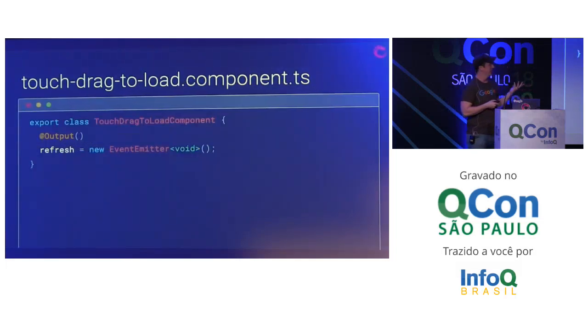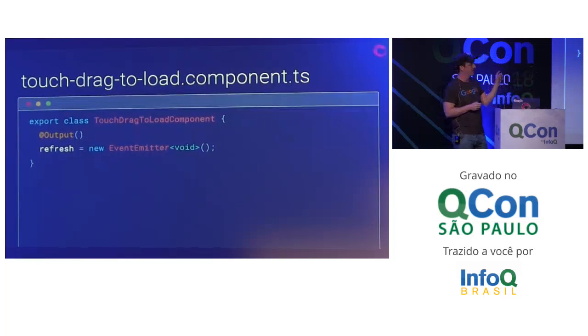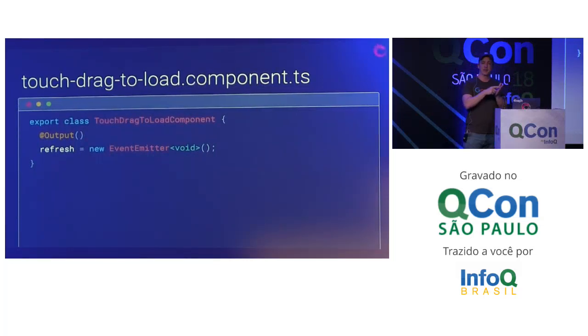So let's just get started with the touch drag to load component. Aside from all the Angular stuff, the component declaration and stuff that you normally have at the top, what we have is just a class, and this output annotation here. This is just an Angular thing that says, hey, this is something where I can actually register an event on this component in my template. And then event emitter is another Angular thing that says this refresh is a place where, if I imperatively call emit on it, then wherever someone's wired up an event to their component in Angular, it's going to emit the value that I've passed into that event emitter. So this is just setting up an event point in our component.